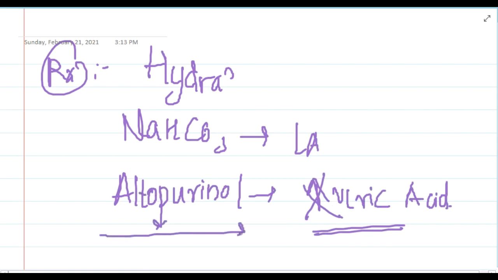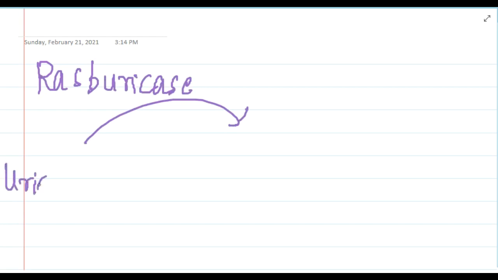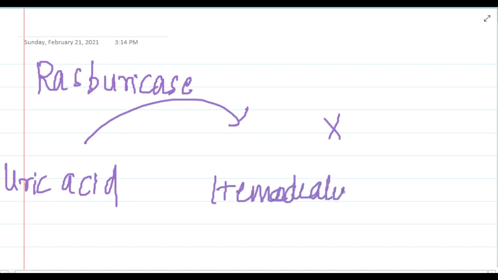This will block the conversion of hypoxanthine to xanthine, and thus uric acid formation is blocked. Then we can also give a recombinant urate oxidase enzyme, which is rasburicase, which will degrade the uric acid enzymatically. And we can also do hemodialysis, especially for renal failure, right? Next, so this is about the tumor lysis syndrome.